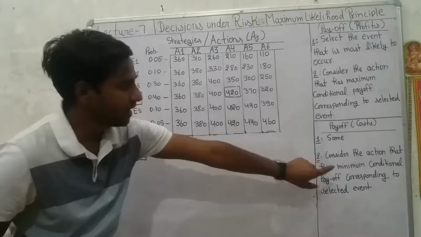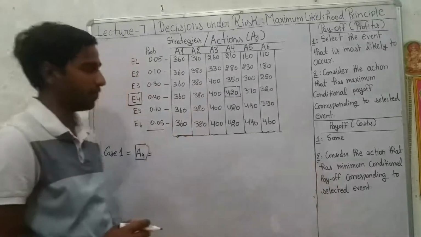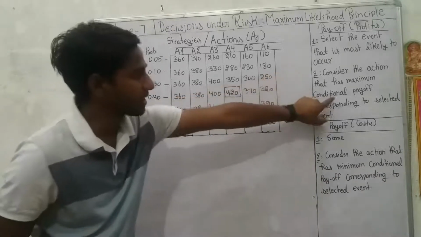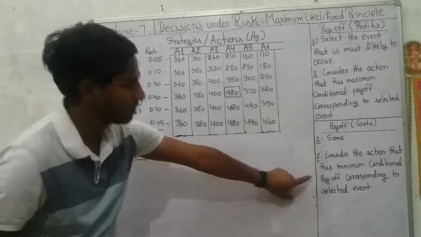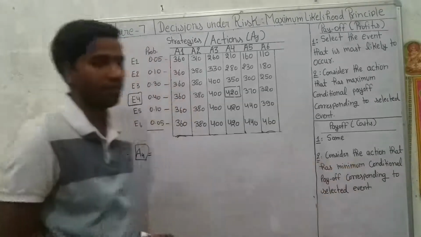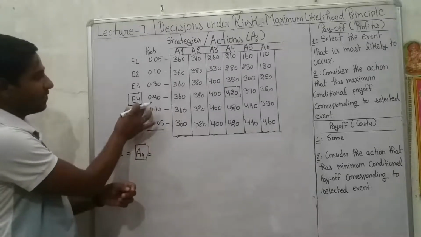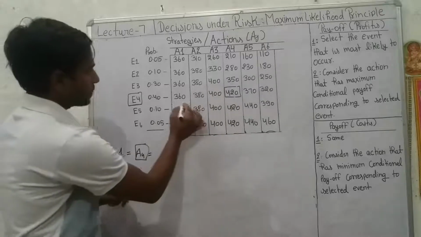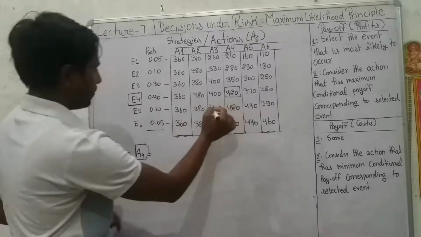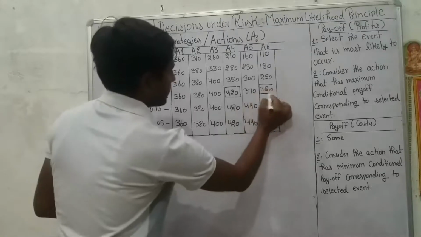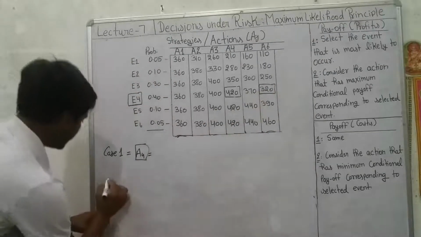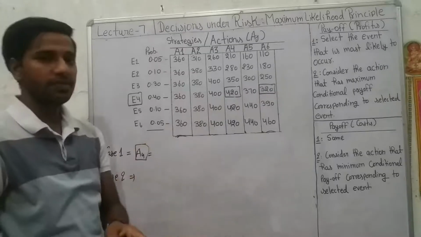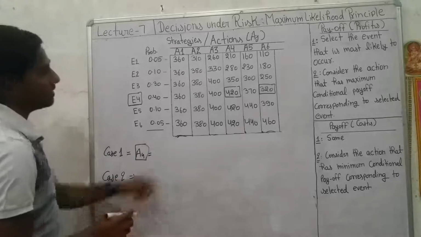Step 2, consider the action that has the minimum conditional payoff. Now here is the difference. In case of profits, we were considering the maximum conditional payoff, but in case of costs, we would select the minimum conditional payoff. So in front of the selected event, we need to select the minimum conditional payoff. In this particular row, the minimum conditional payoff is 320. So in the second case, when the payoff values are given in terms of costs, the optimal strategy would be A6.